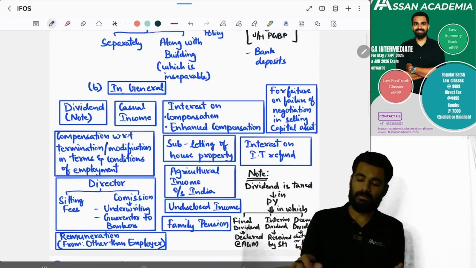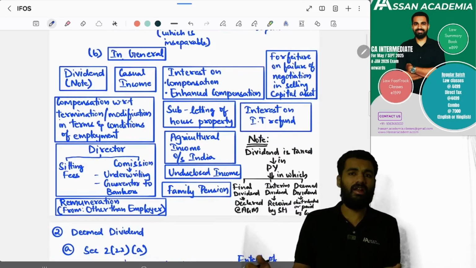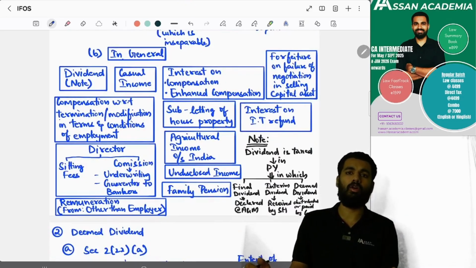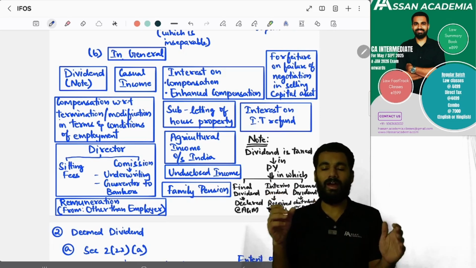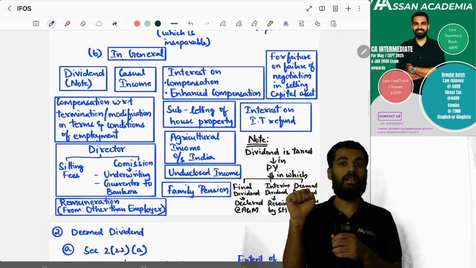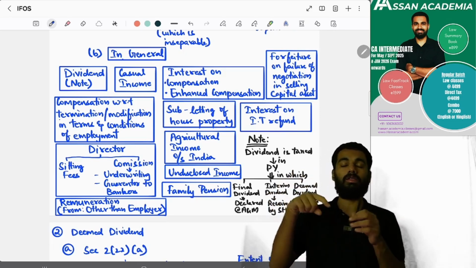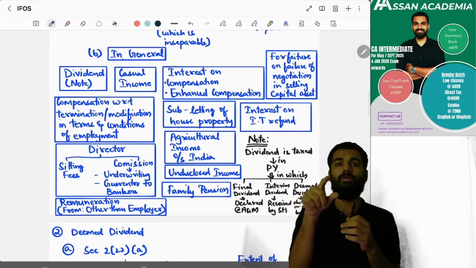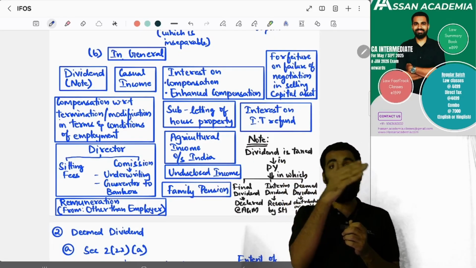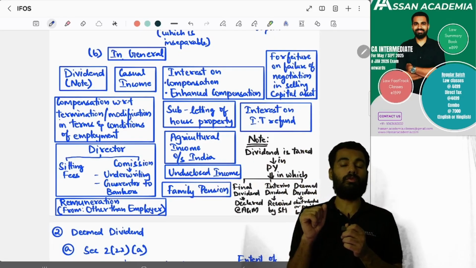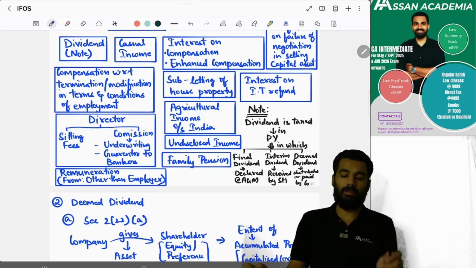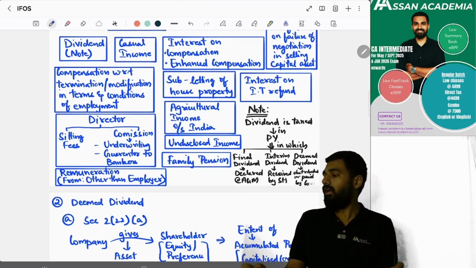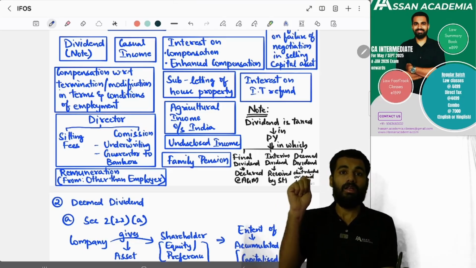And also gifts and dividend, casual income, interest on compensation or enhanced compensation, and if you have forfeited an advance amount, because the capital asset has not been transferred due to negotiation, on or after 1st April 2014, if that happens, and compensation with respect to termination or modification of terms and conditions of employment, if the person who